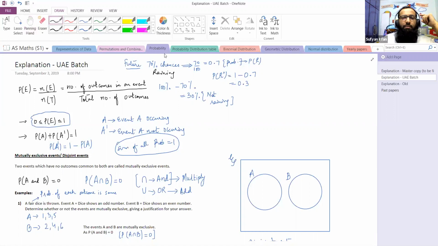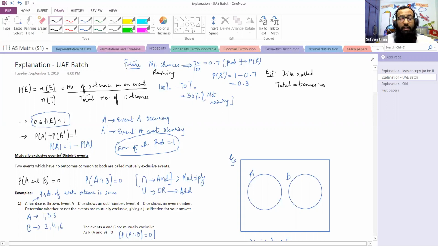If I give an example, let's suppose a dice is rolled. How many outcomes are there in total? If we roll a fair dice, there are 6 outcomes in total: 1, 2, 3, 4, 5, 6.